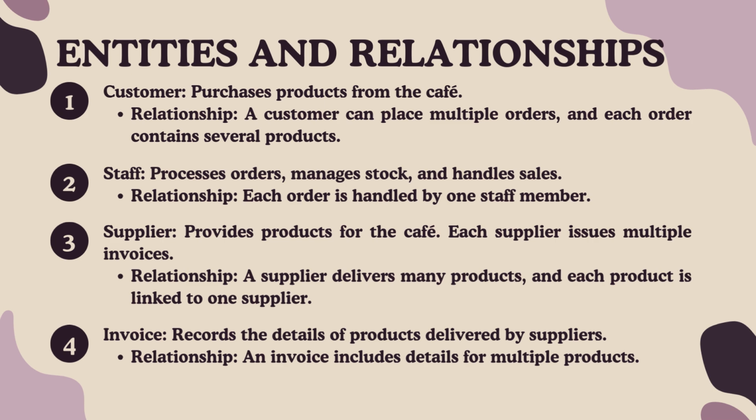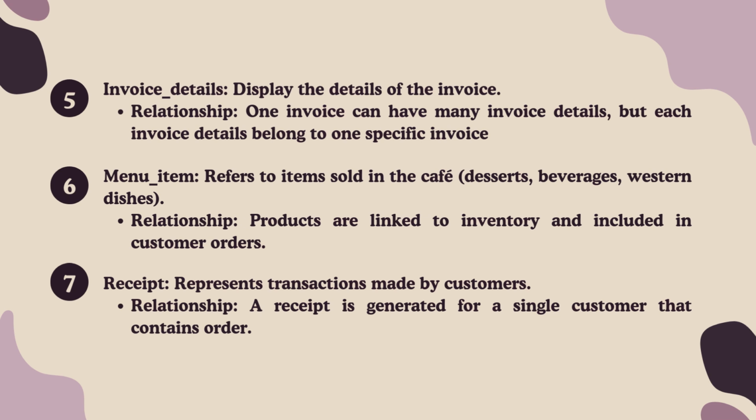Supplier provides products for the cafe. A supplier sends many invoices for the products they deliver. Invoice records product deliveries from suppliers. Each invoice includes many products, and payments are tracked separately. Invoice details show what's in each invoice. One invoice has many invoice details, but each invoice detail belongs to one invoice.